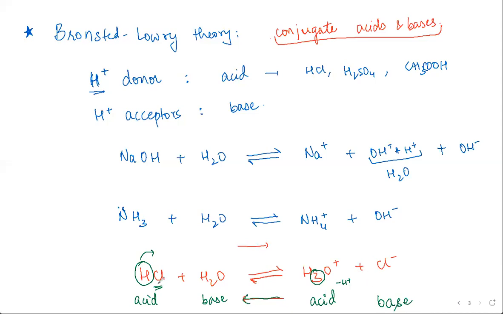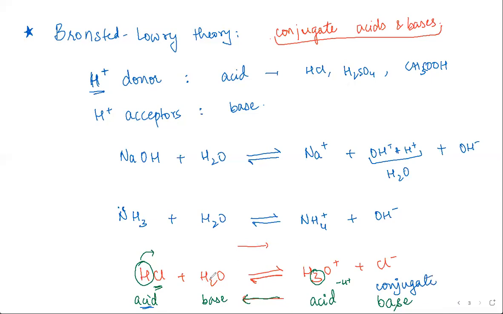So the acid on the left-hand side, the species that donated a proton, like H plus that was attached to Cl minus, has become a base in the reverse situation. Cl minus is the one that's accepting the proton. That is the reason in this particular equation, because HCl is the acid, Cl minus is called the conjugate base.